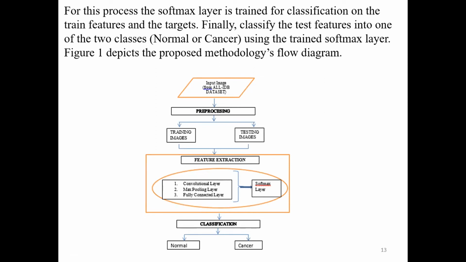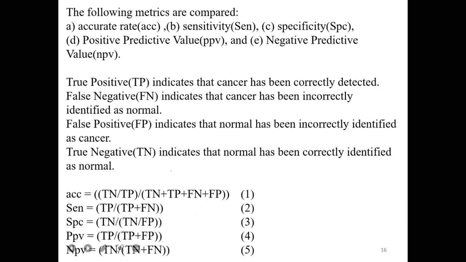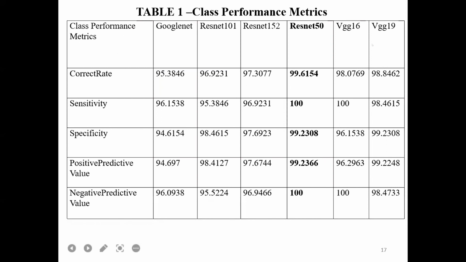Okay. So there are training images and testing images. The features are extracted and finally sent to the softmax layer for classification. And finally, the classification is done as normal and cancer. And then finally, my final detection is whether a particular input image, which is in the RGB format, is cancerous or non-cancerous. And lastly, a performance analysis is also performed for this particular pre-trained network, and I have calculated the accuracy, sensitivity, specificity, PPV and NPV values.